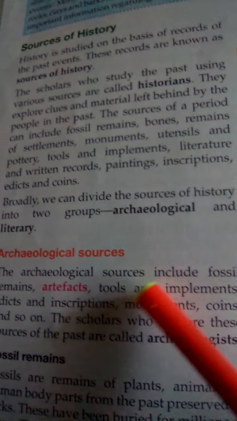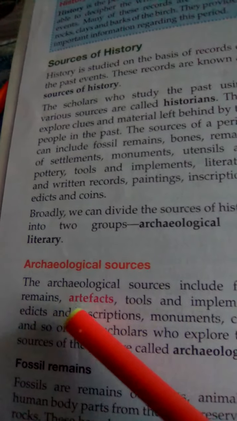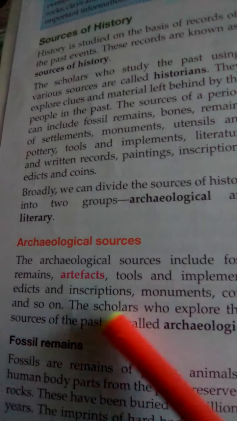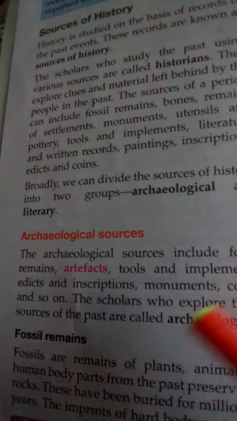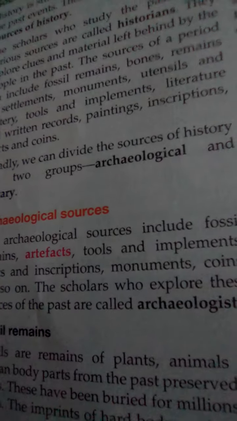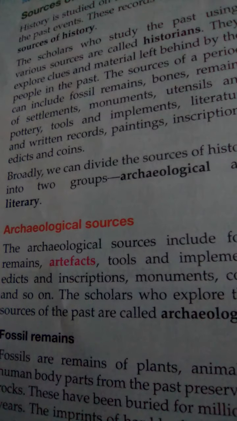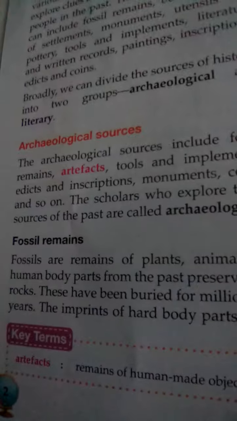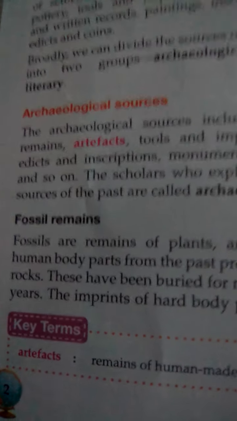Now the archaeological sources include fossil remains, artifacts, tools and implements, edicts and inscriptions, monuments, coins and so on. And those who learn about these past things are known as archaeologists. Now first of all we will see the fossil remains.